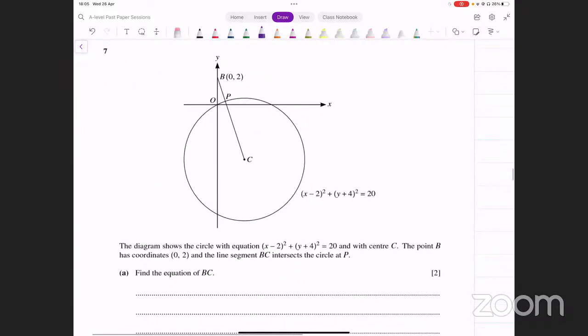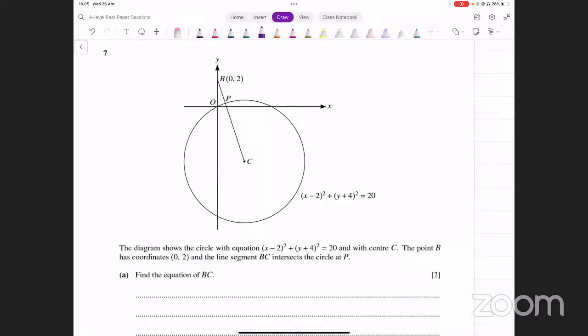Question number 7. It says the diagram shows the circle with equation x minus 2 whole squared plus y plus 4 whole squared equals 20 and with center C. The point B has coordinates 0, 2 and the line segment BC intersects the circle at P. Okay, so there's this line BC that is intersecting the circle at this point P. Okay, equation दी हुई है और उसने सेंटर बताया हुआ है और ये पॉइंट बी के कोऑर्डिनेट्स दिए हमें भी ग्राफ पे नजर आ रहे हैं. So everything is visible on that graph. We first need to find the equation of the line BC.